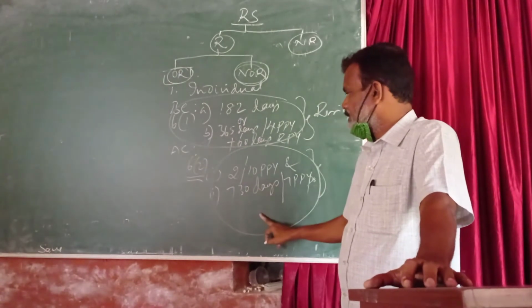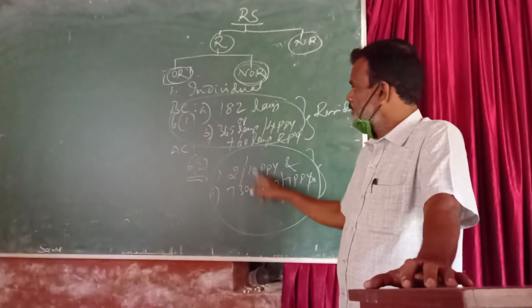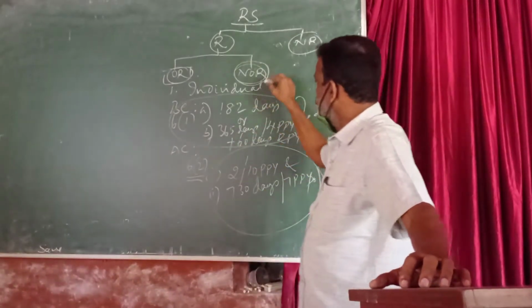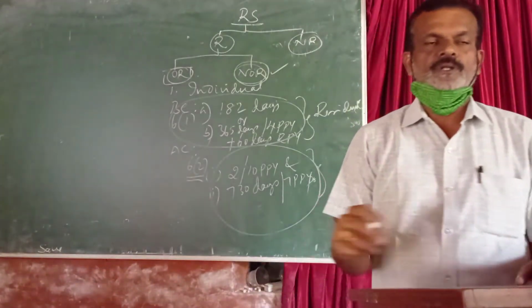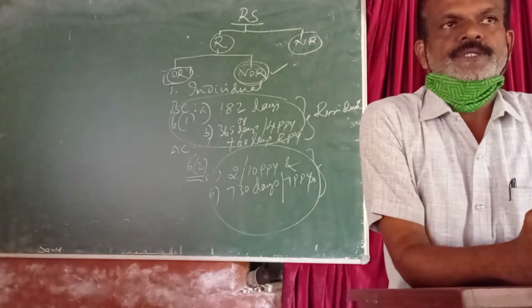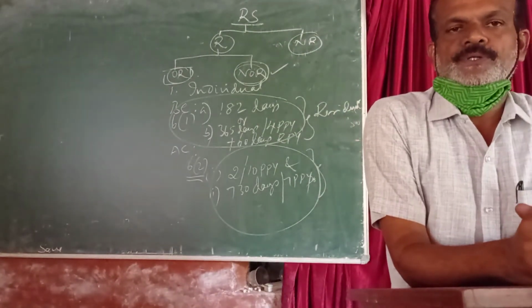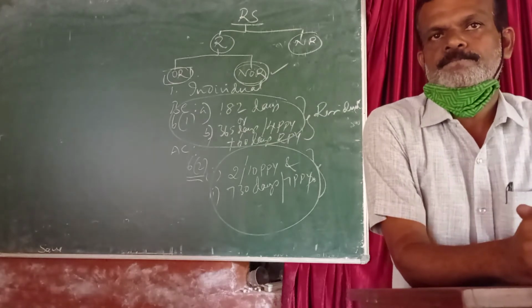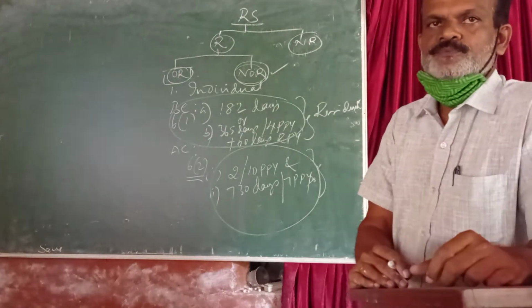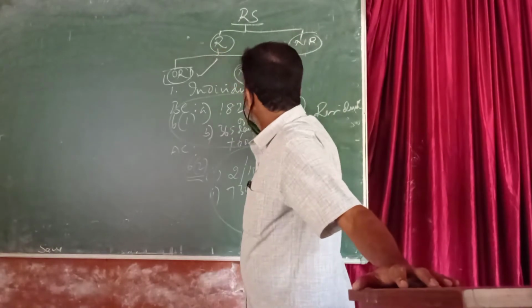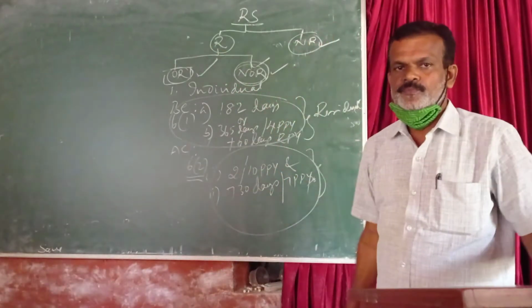If the additional conditions are not satisfied, but he satisfies only the basic conditions, then he is called not ordinarily resident. Hence, the residential status of an individual is classified into three: ordinary resident, not ordinarily resident, and non-resident.